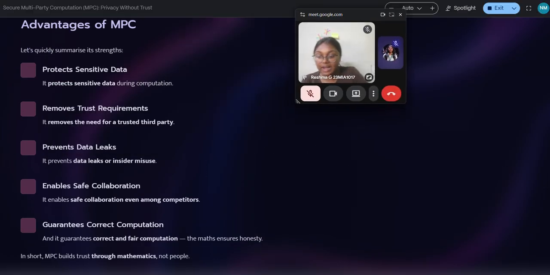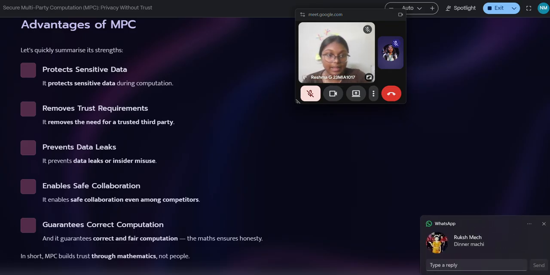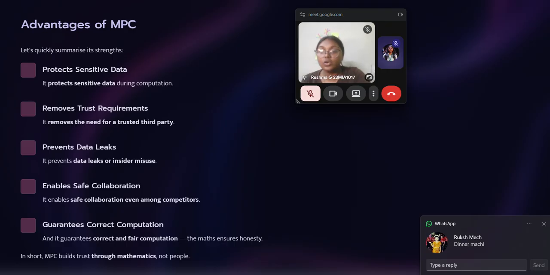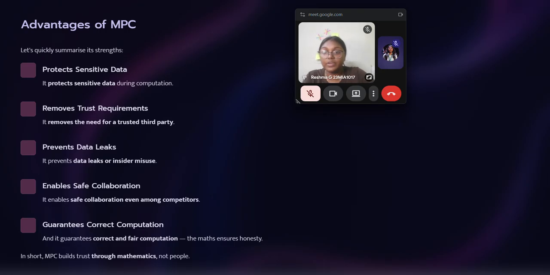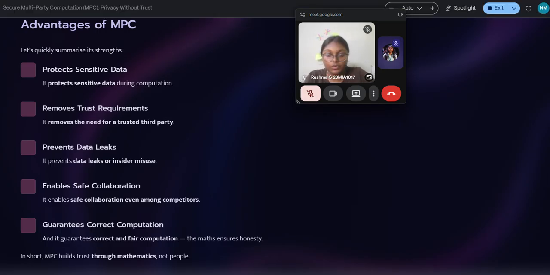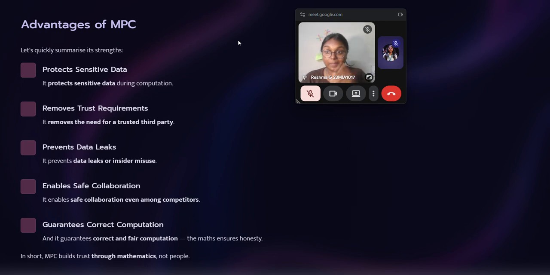So let us see the advantages of MPC. It protects sensitive data during computation.